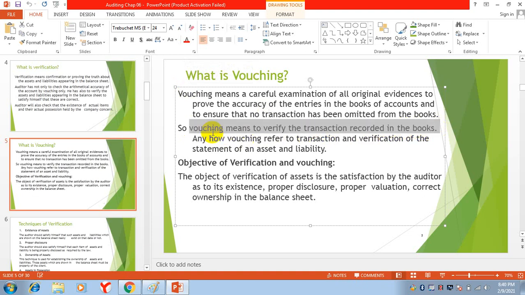We are checking the mathematical accuracy in vouching. Vouching refers to transactions, and verification refers to the statement of an asset and liability. Vouching is concerned with a single transaction. We made a sale.